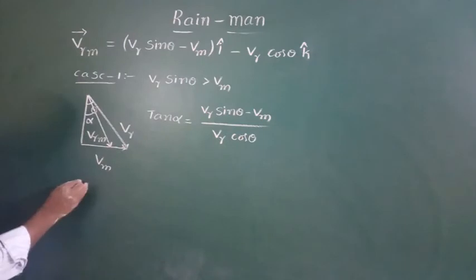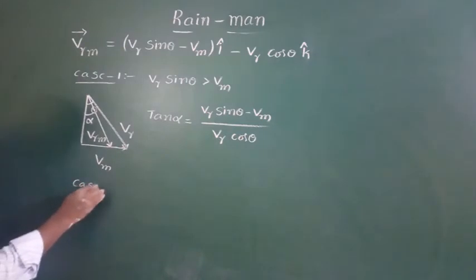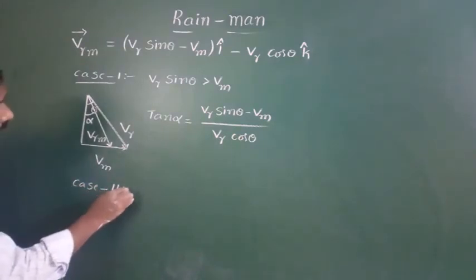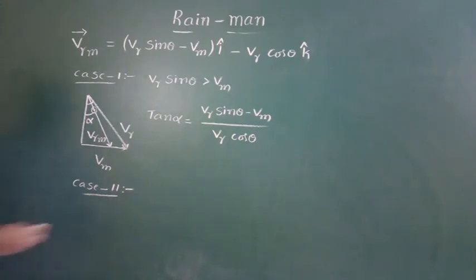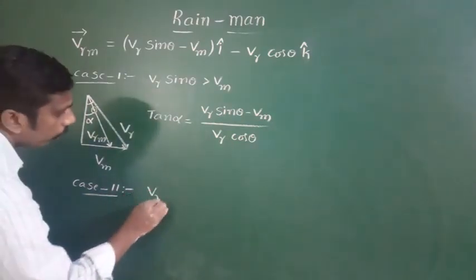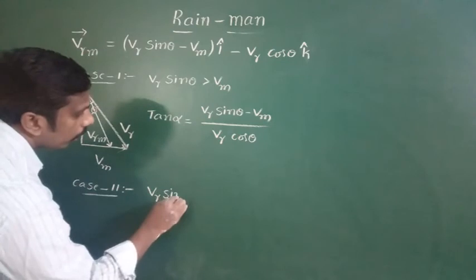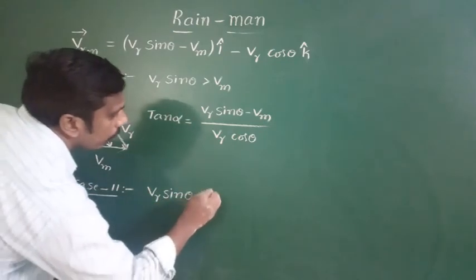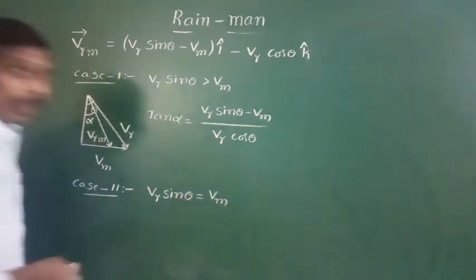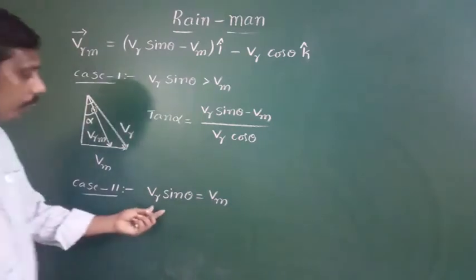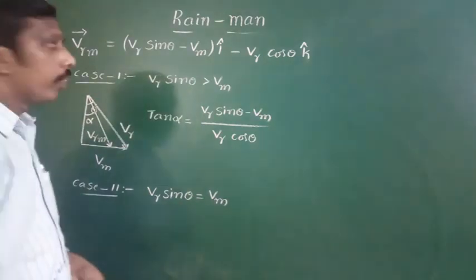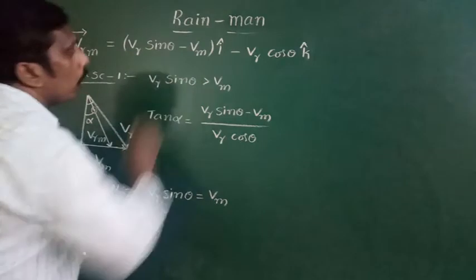And in case 2, the horizontal component of the velocity of the rain, Vr sin theta, is equal to the velocity of the man. So in this condition Vr sin theta is equal to Vm. This term becomes 0.